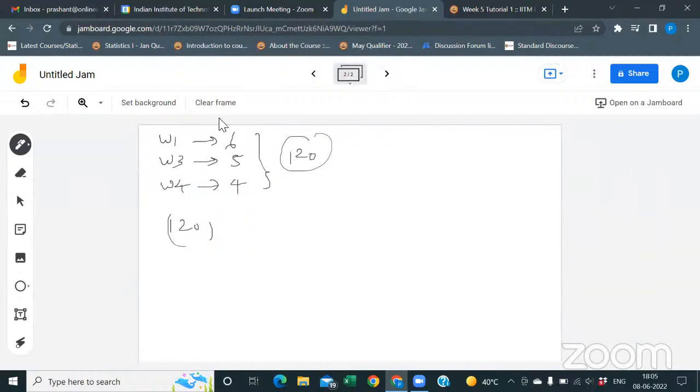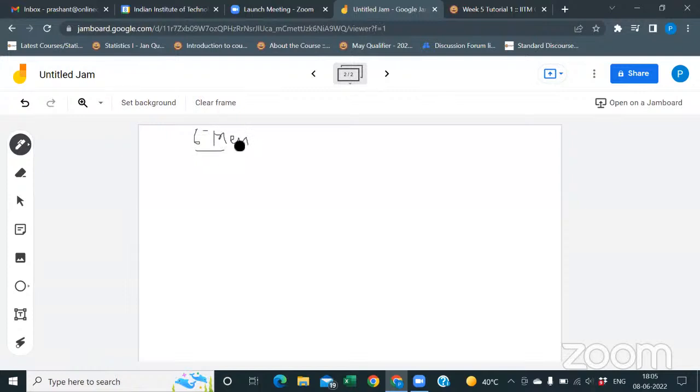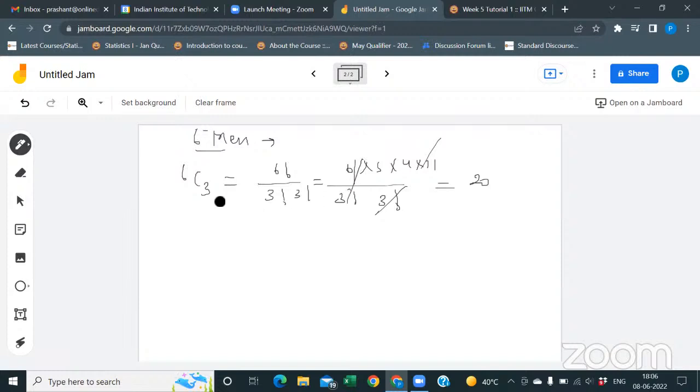Instead of taking the women combination, out of 6 men, how many combinations of 3 can we make? It will be 6, 5, 4 into 3, divided by 3 factorial, so 20 combinations will be there. So for men, you have 20 combinations like M1, M2, M3, M1, M3, M4, and so on. You have 20 combinations, right?